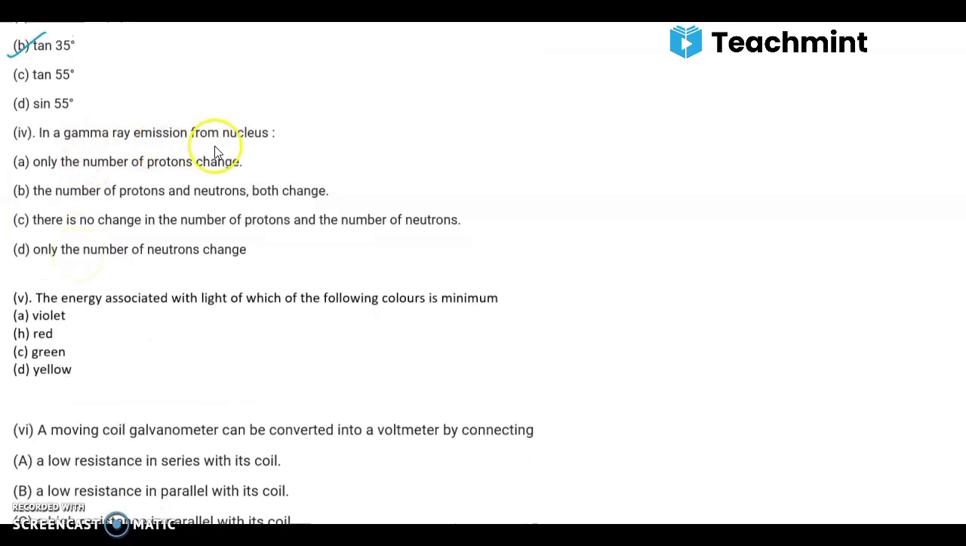In a gamma ray emission from nucleus, only the number of protons change. The number of protons and neutrons both change. There is no change in the number of protons and the number of neutrons. Only the number of neutrons change. So the answer is C. That is, there is no change in the number of protons and the number of neutrons.